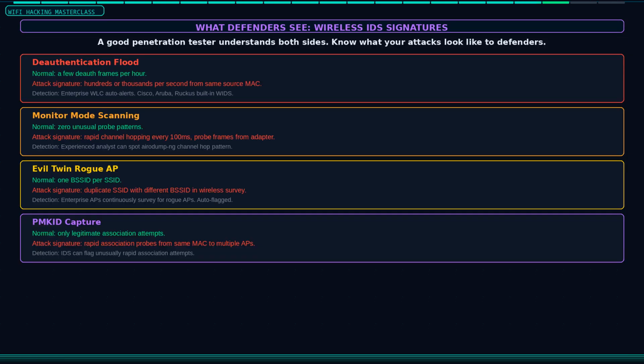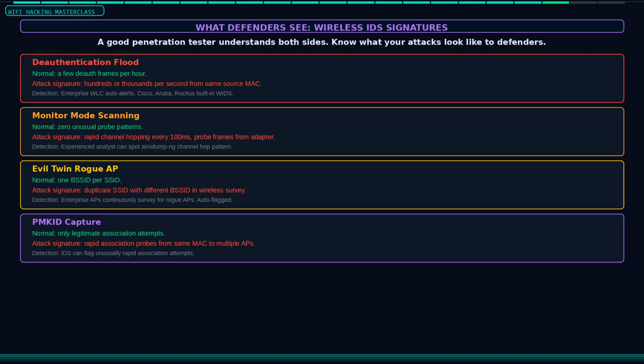A professional penetration tester does not just attack. They also understand how defenders detect their attacks. Knowing what a wireless intrusion detection system sees makes you a smarter attacker and a better defender at the same time. Deauthentication attacks generate a very distinctive signature.